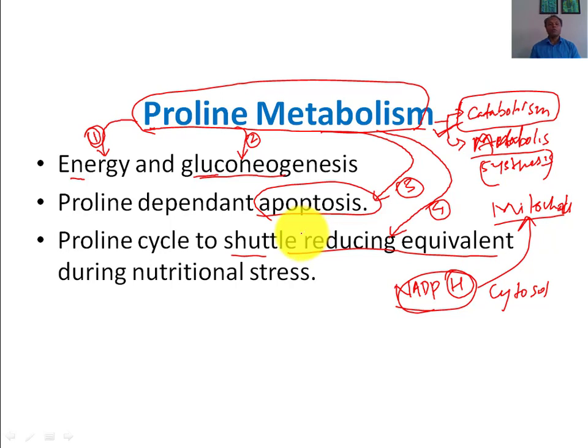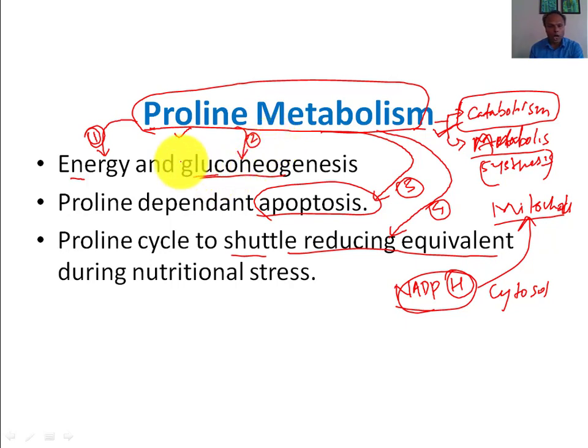And we know proline is the second most abundant amino acid in collagen, and collagen is the most abundant protein in our body. In that way, proline is present in our body in a fairly high amount. That is why proline is used for all these purposes. And because it is a non-essential amino acid, it can be synthesized in our body.